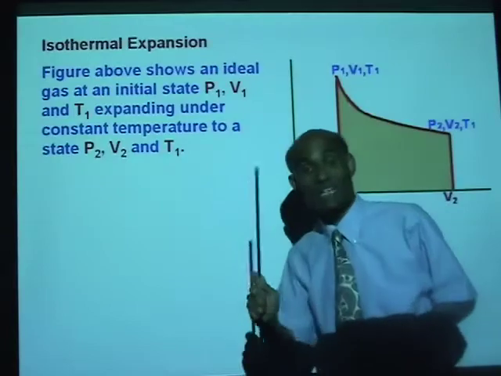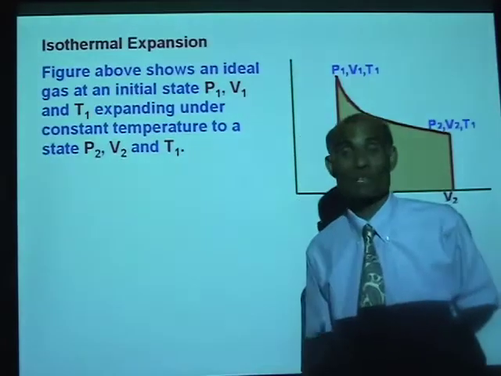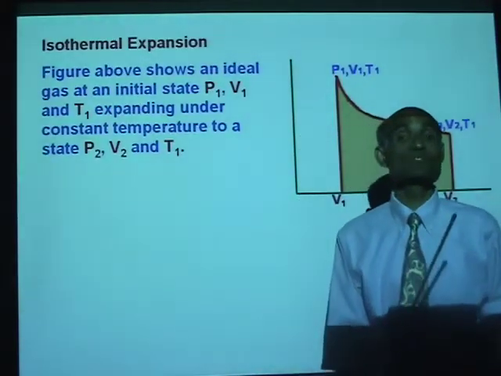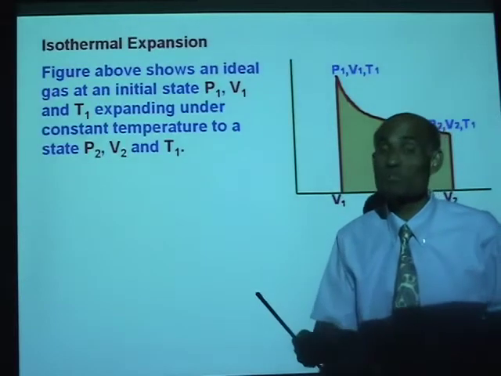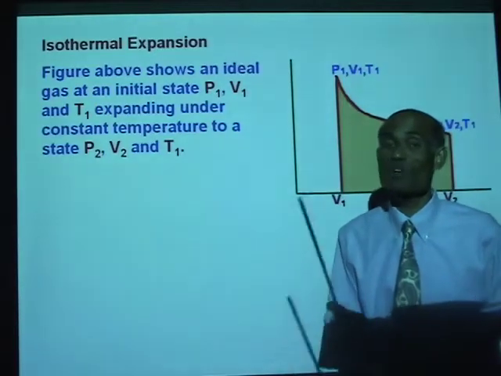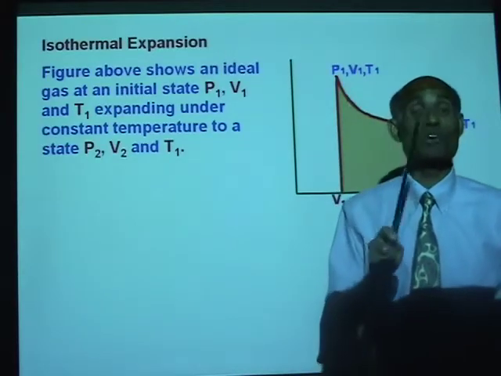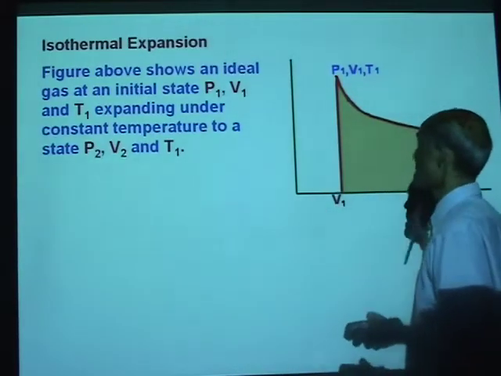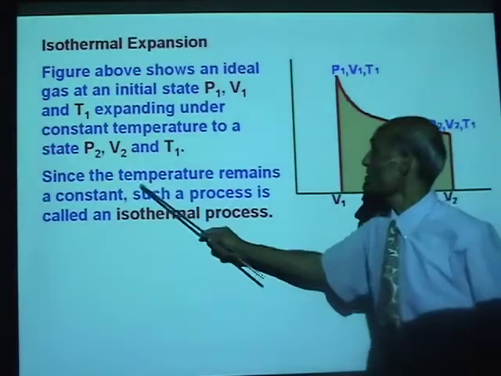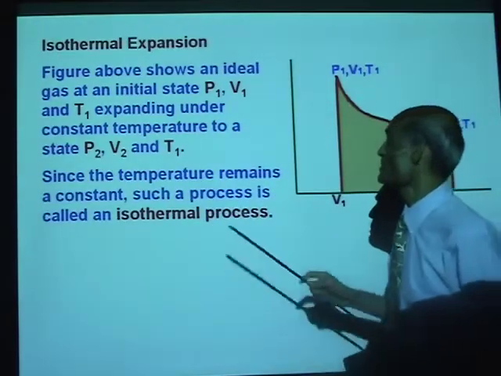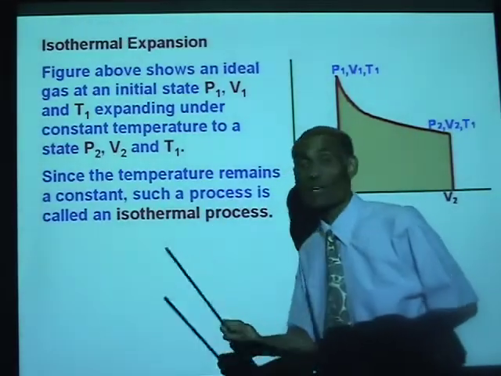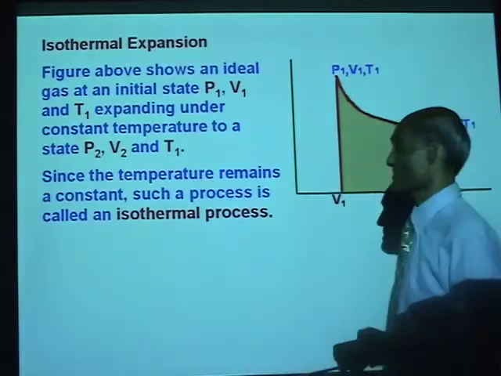We actually have seen this before. A plot of pressure against volume at constant temperature. Anybody recall what we call that? We call the curve at that time an isotherm. It was an isotherm. Now, since the temperature remains constant, such a process is called an isothermal process.